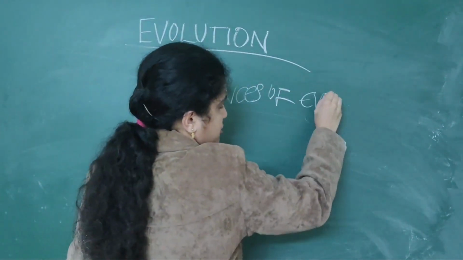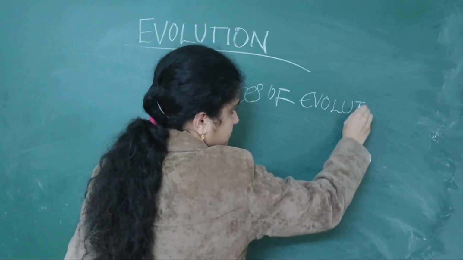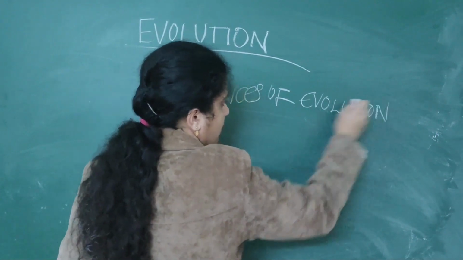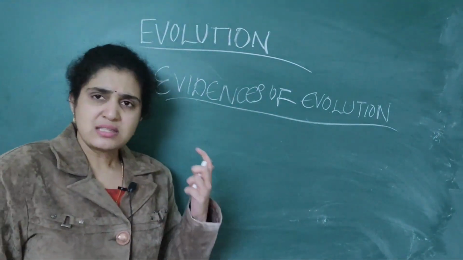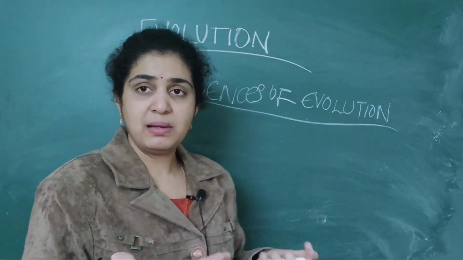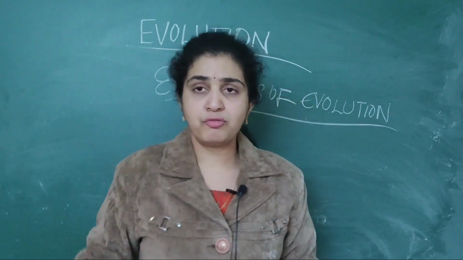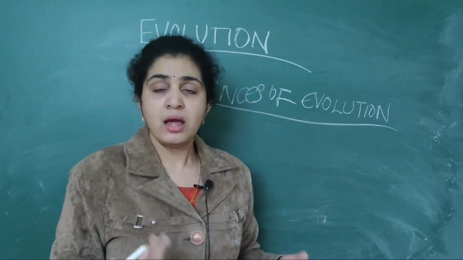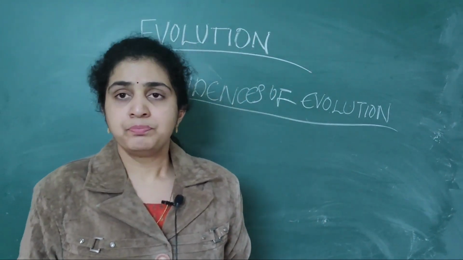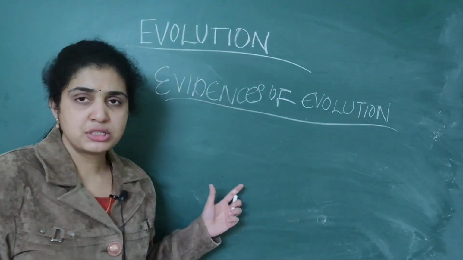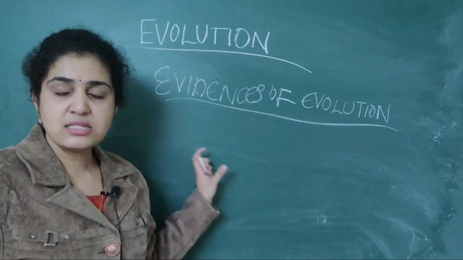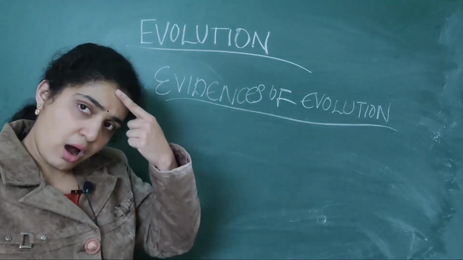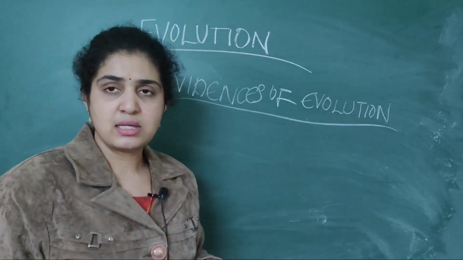Evidences of evolution. In the basic evidences of evolution, something should be there, or else we simply can't go 400 billion years back and identify. Evolution means an evolutionary process, so evidences are very important. How are evidences found basically?